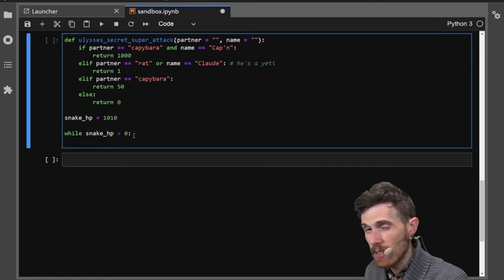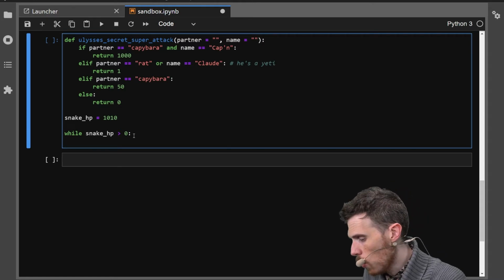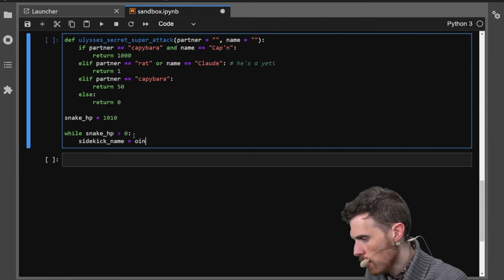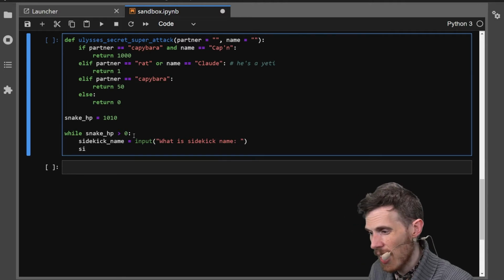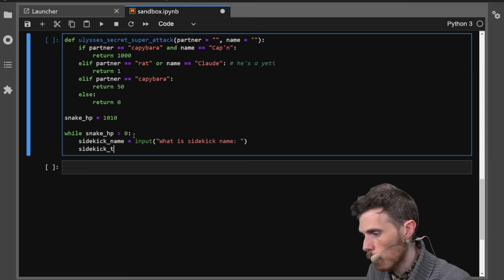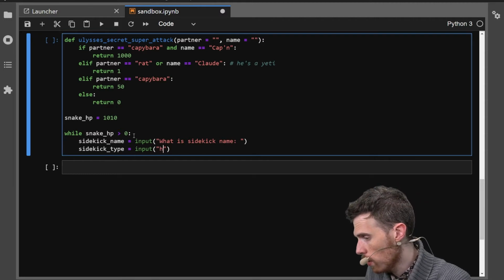So anytime that we come around, we want to check sidekick name as an input. We're going to say, all right, what is sidekick name? And we're going to go for sidekick type because, again, those are the two things that we're using to compare to find out who's actually showing up and who's helping Ulysses out. What is sidekick type?